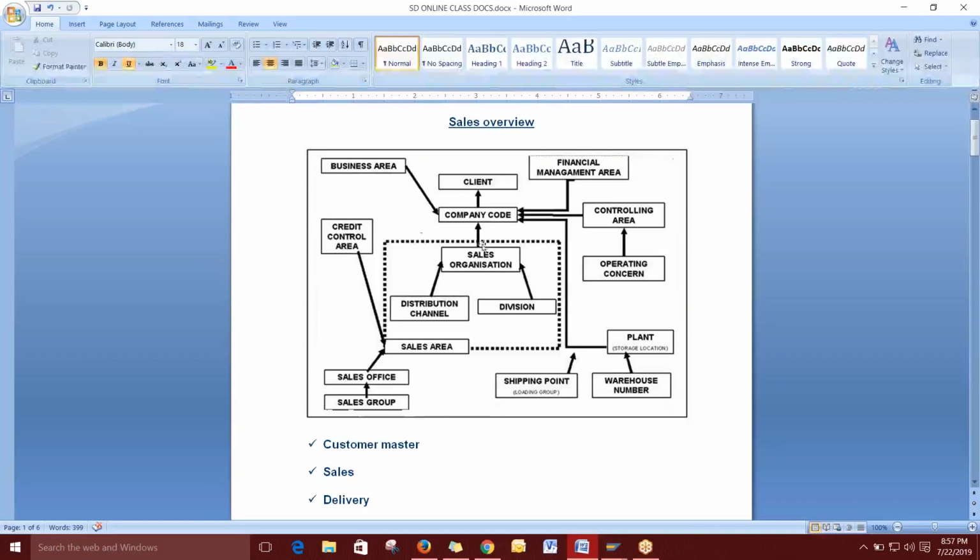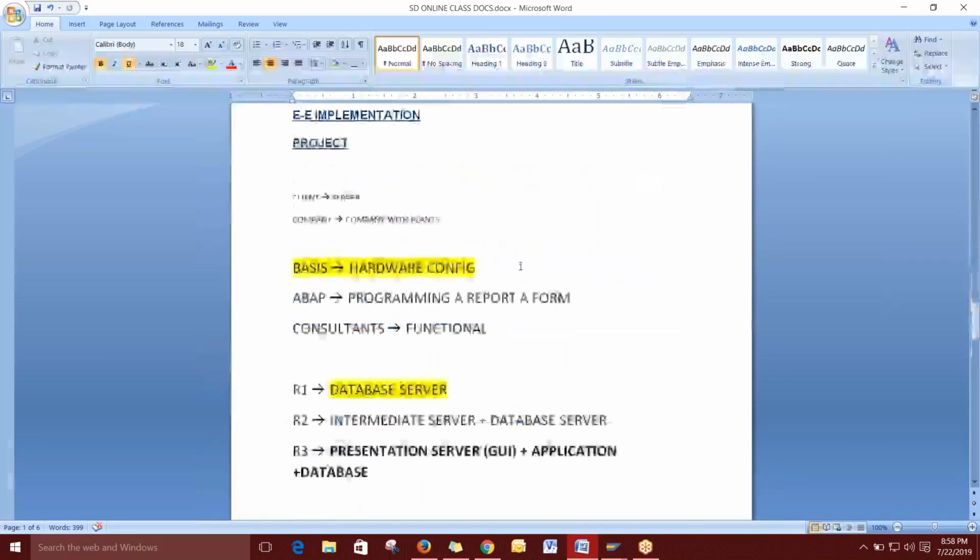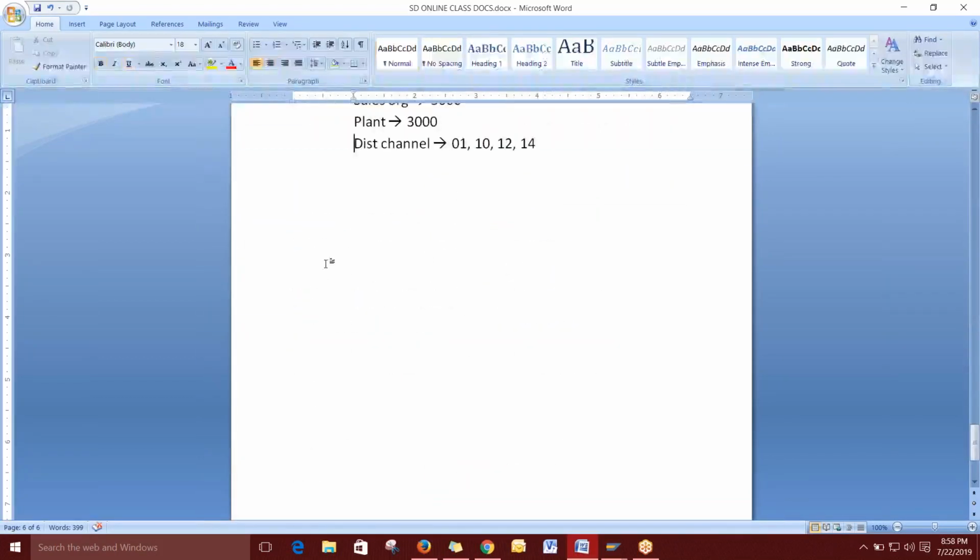So everything is independent, but the sales area is the combination of all three. So we don't need to give a special code for this. Instead, we can map these three things and consider it a sales area because this combination is different. You can see the combination, right? So that is different.